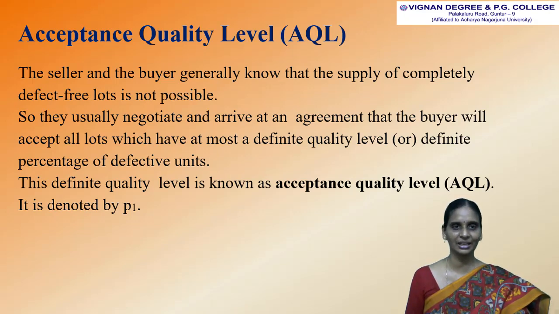So they usually negotiate and arrive at an agreement that the buyer will accept all lots which have at most a definite quality level or definite percentage of defective units. This definite quality level is known as acceptance quality level, simply AQL, and it is denoted by P1.